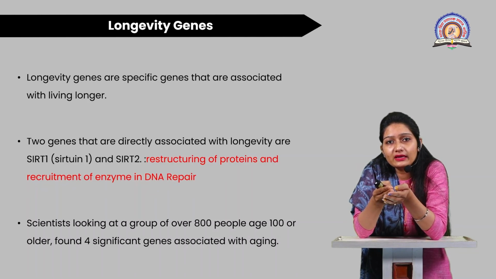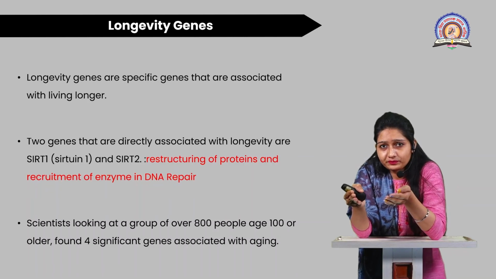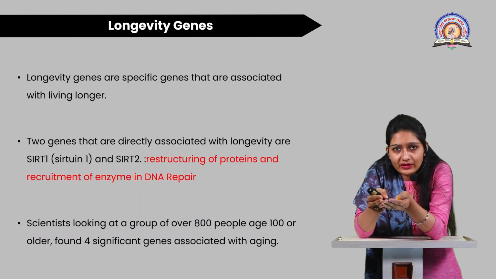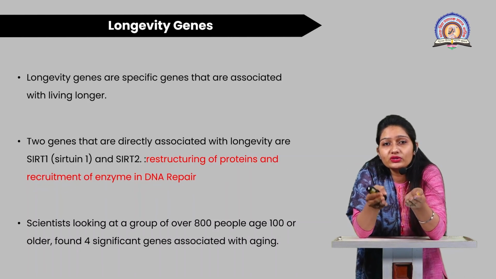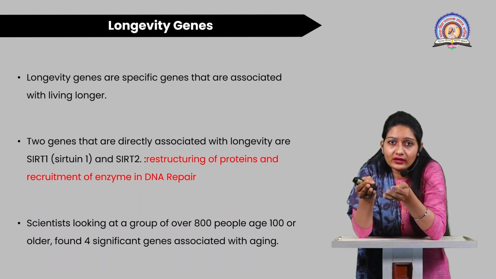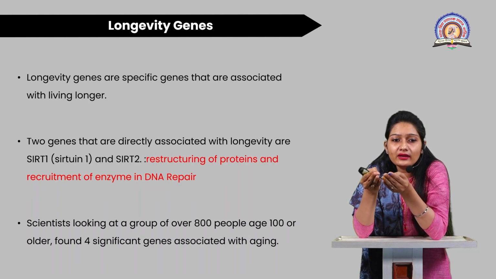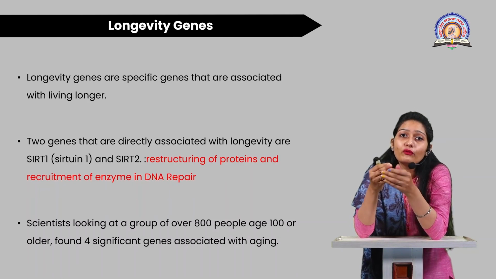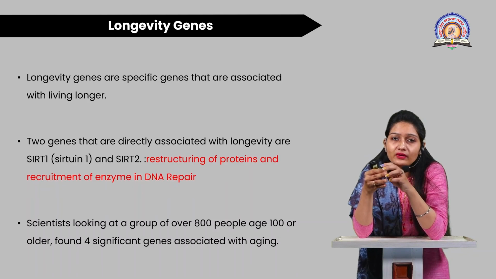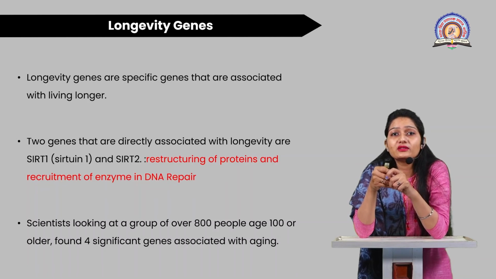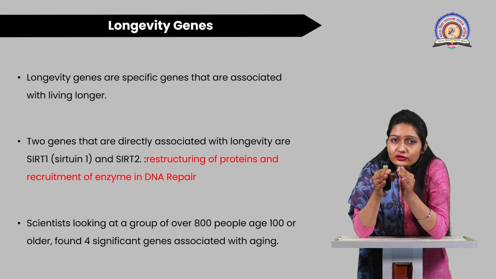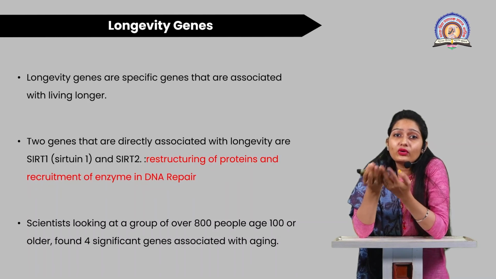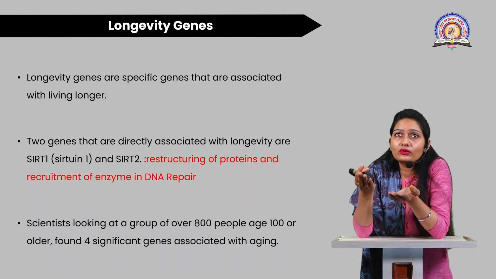The more DNA damage there is, the more the age factor will be there. So to prevent this age factor, to prevent the DNA damage, these two genes are there, and they are called the longevity genes. Scientists looking at over 800 people of age 100 or more found four different types of genes, like SIRT1 and SIRT2, which are associated with aging. So they have identified up to four genes which are responsible for longevity, that is above 100 or about 130.